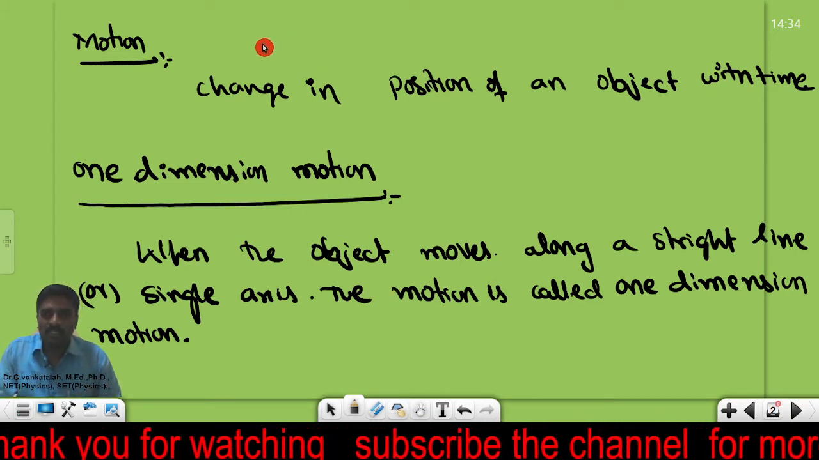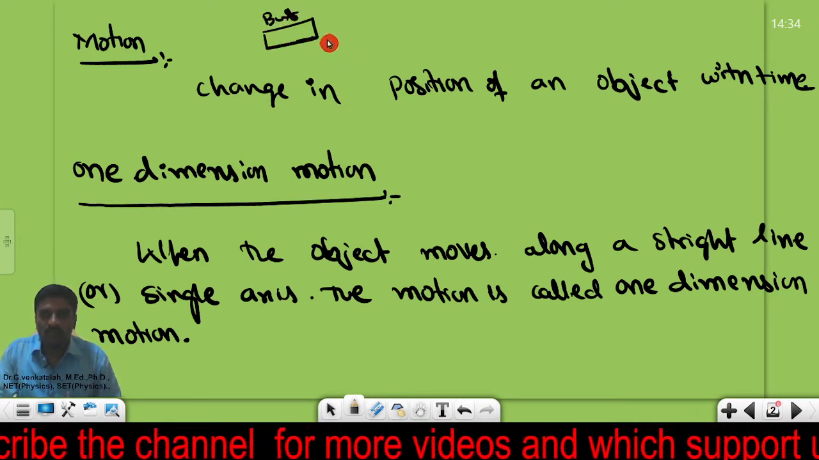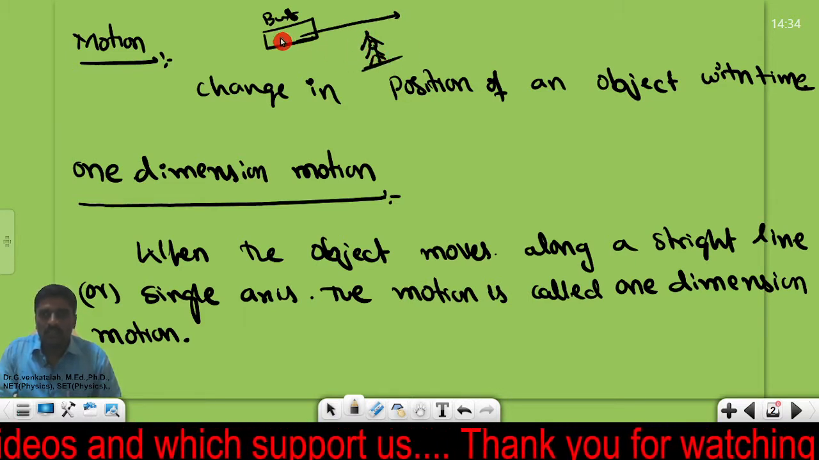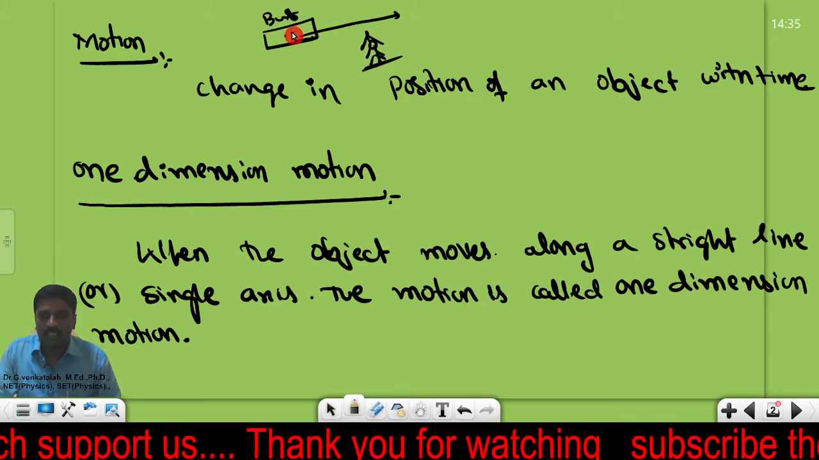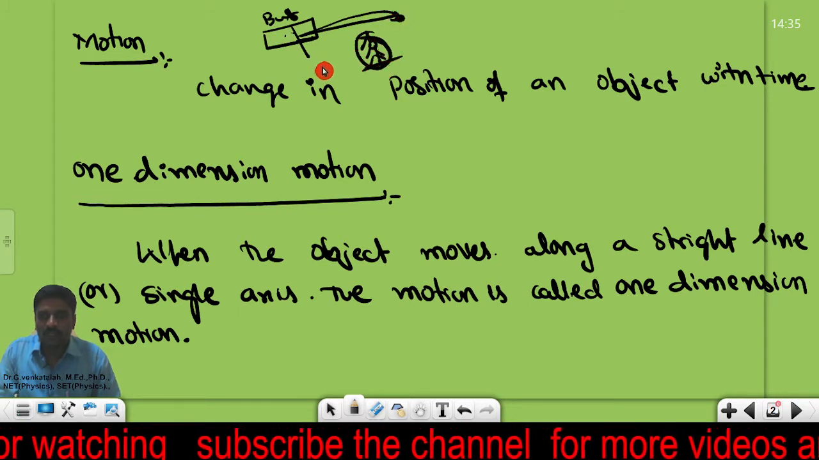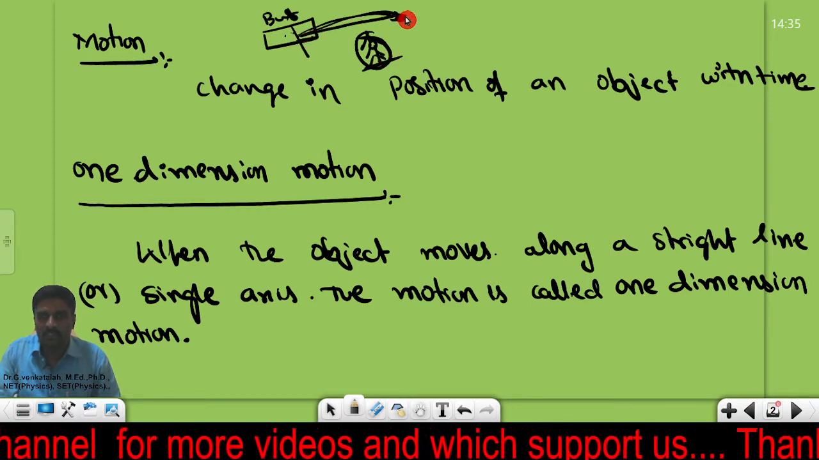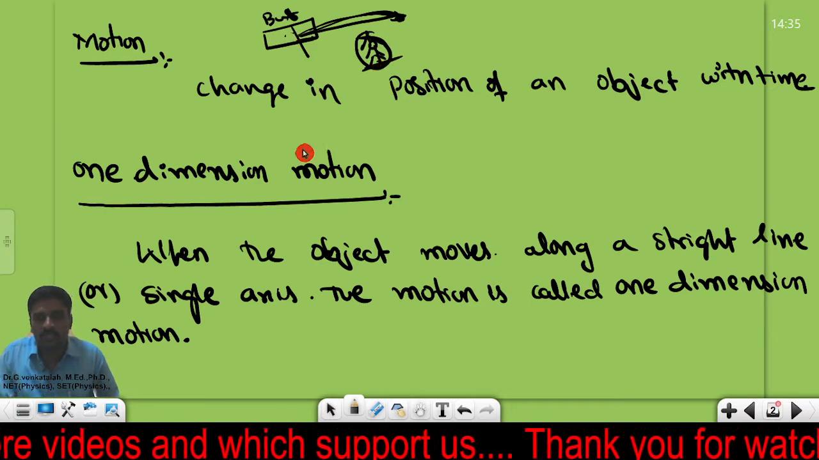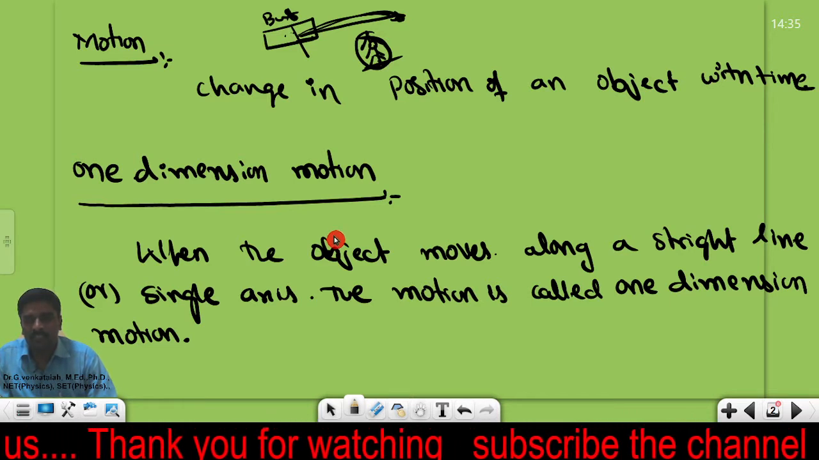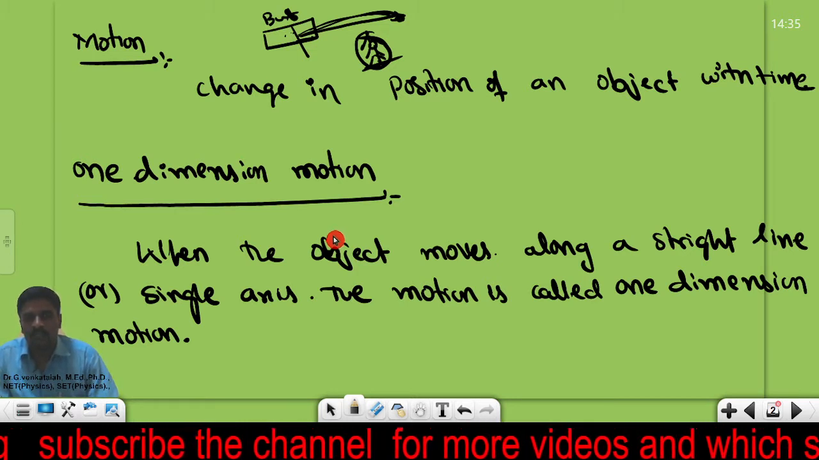Let me take the example of a bus that is moving. Let me take this as the bus, moving in this direction, and let me take one tree here. The bus is an object, and it changes its position from this position to another position with respect to the surroundings as time passes. Then we say the object is under motion. Simply, if the object changes its position with respect to time, the object is said to be under motion.